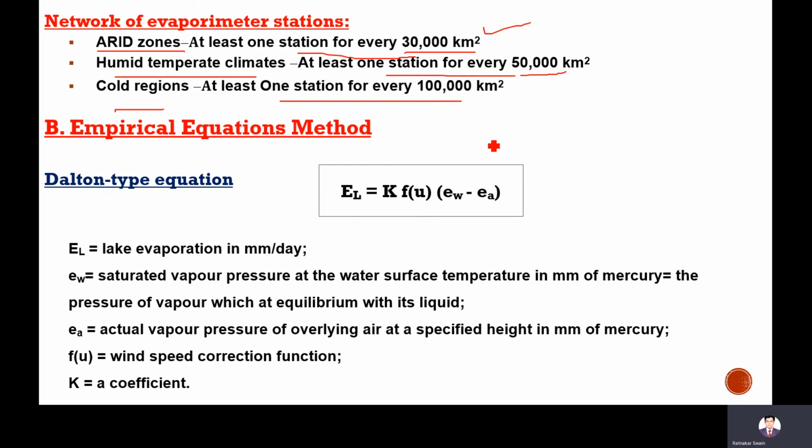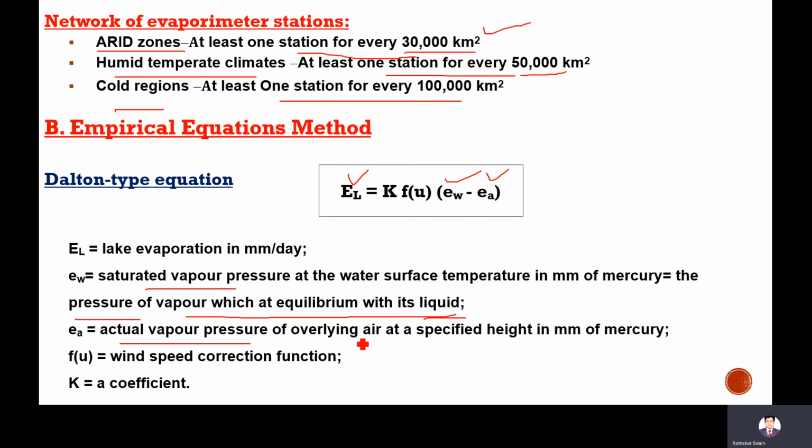Next is the empirical equations method. As I told you, evaporation depends upon many factors. Some variables are taken, like here Ew and Ea, that is, saturated vapor pressure and actual vapor pressure. What is saturated vapor pressure? It is the pressure of the vapor which is in equilibrium with the liquid. For water, the pressure of the steam is equal to the pressure of the water. That is called saturated vapor pressure.